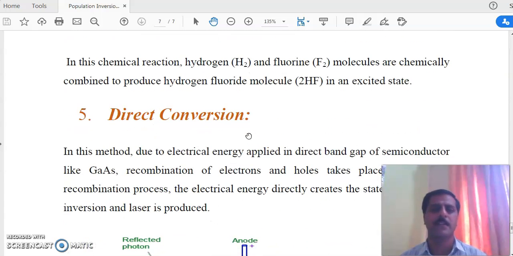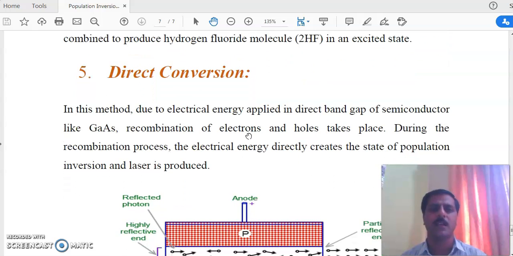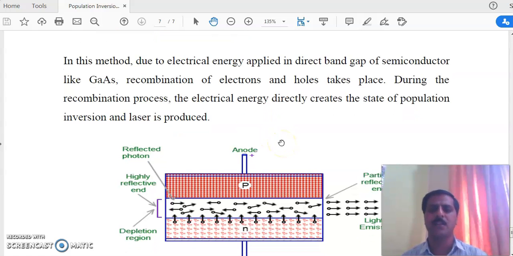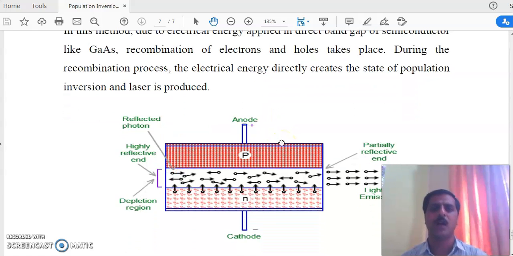And last is direct conversion. Direct conversion is utilized in the semiconductor laser, a PN junction diode connected to a battery in forward biasing. That is the diagram, P and N. In the P there are holes, in the N there are electrons, and between P and N there is a depletion layer. Recombination of electrons and holes takes place there.